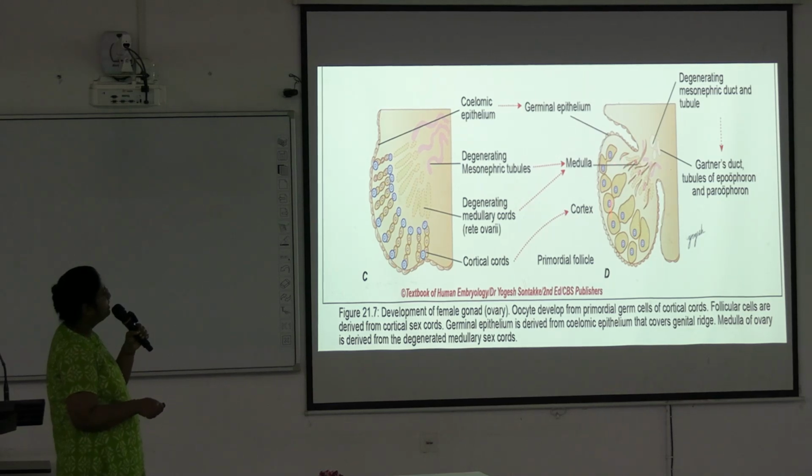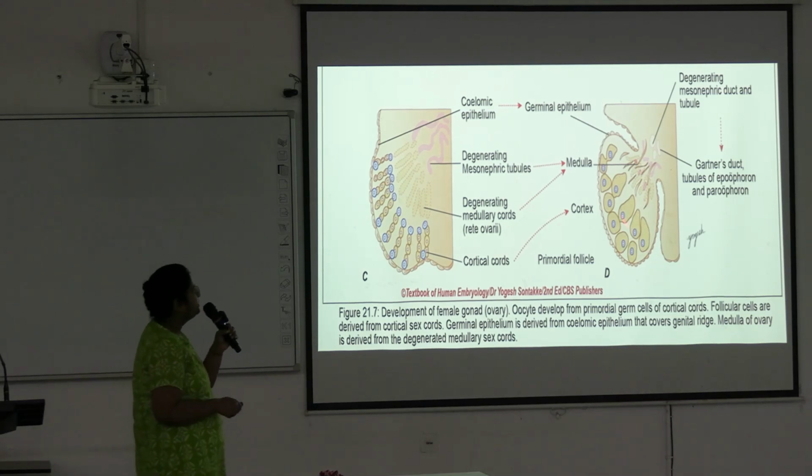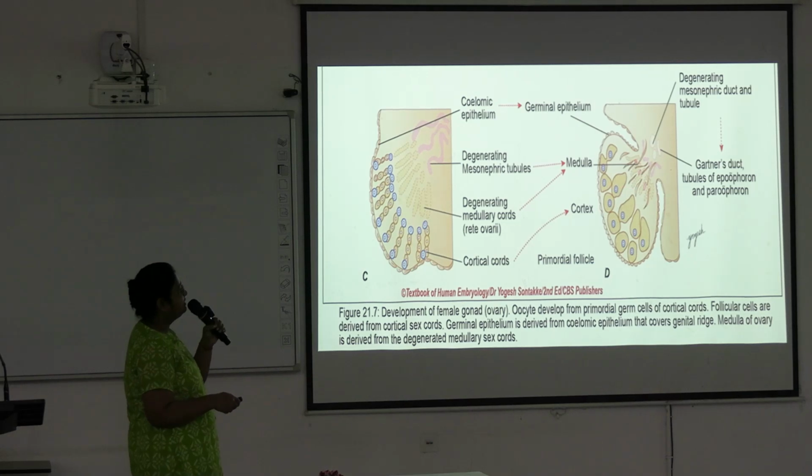See, here is the medulla, and this part is the cortex. Within the cortex, primordial follicles will develop from the primitive germ cells. And from the degenerating mesonephric duct and tubule develops the Gartner's duct, and tubules of epoophoron and paroophoron.